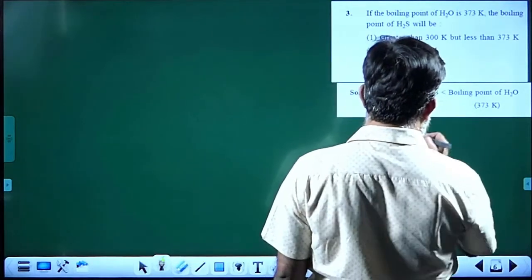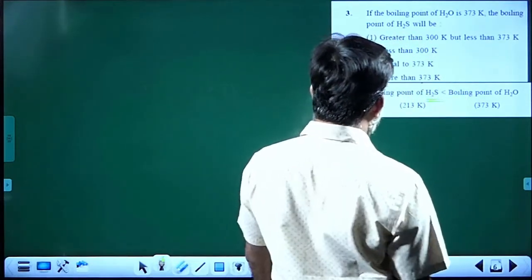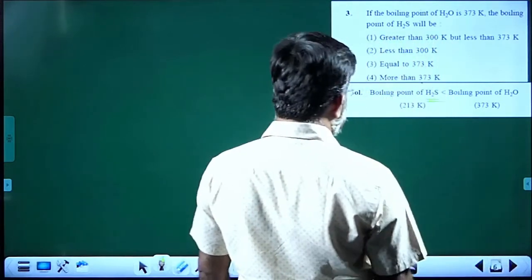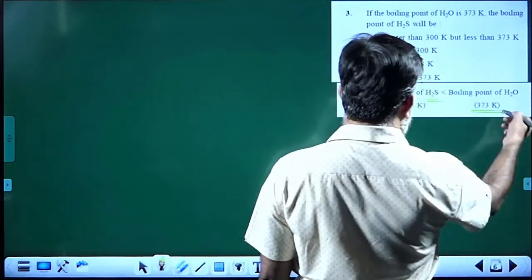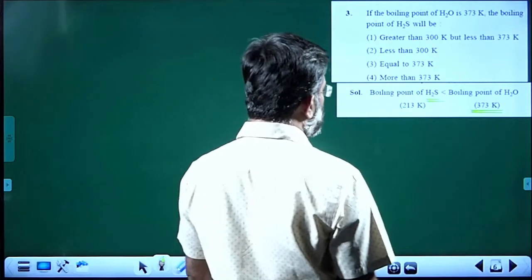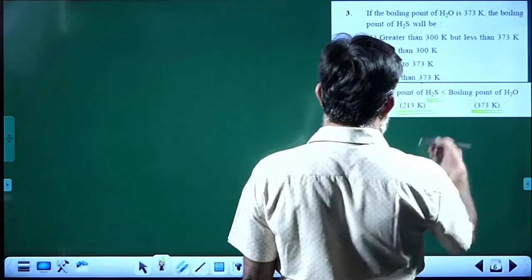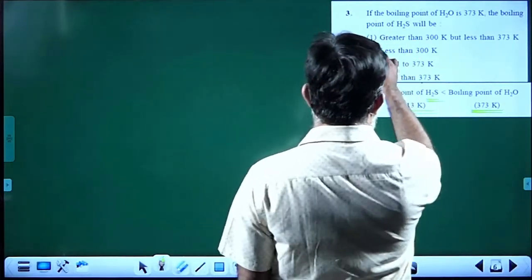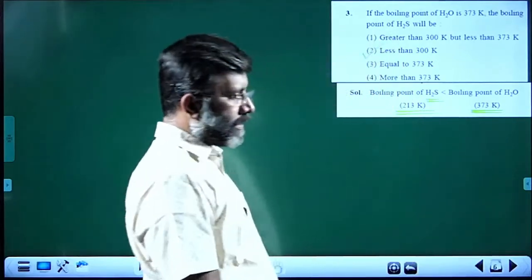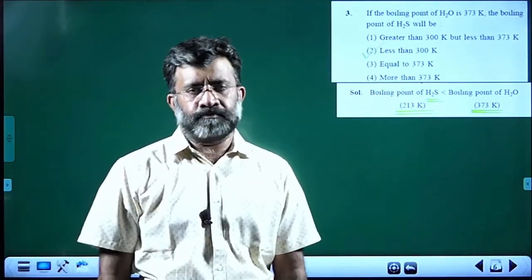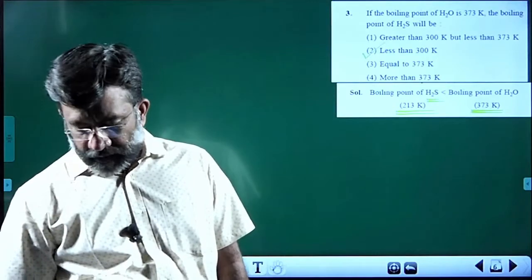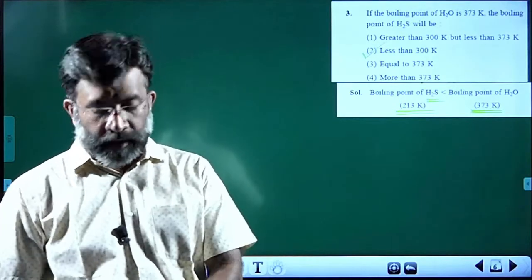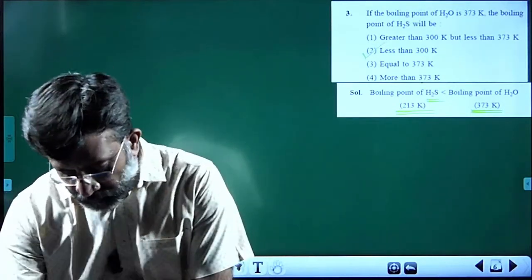the gaseous state and has a lower boiling point only. So the answer is the water molecule. Water has a boiling point of 373 while the other one has much less than that. Second choice, lesser, is the correct answer, because H2S does not have hydrogen bonding while the water molecule does.